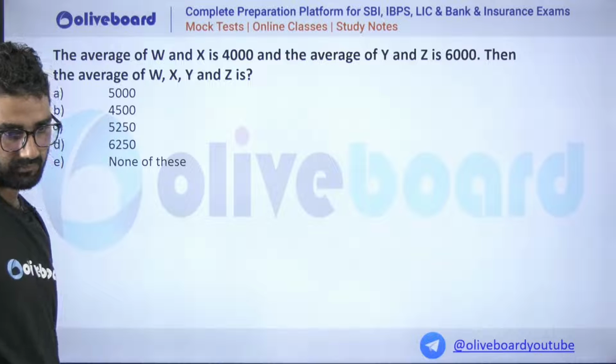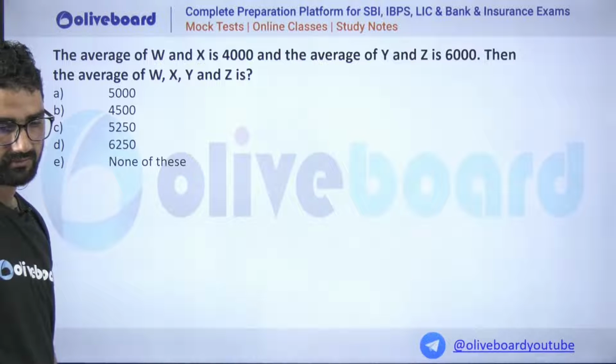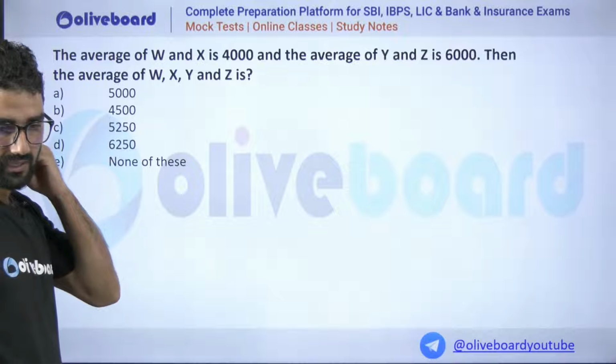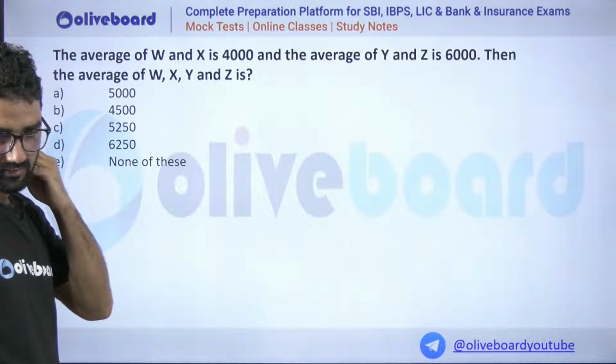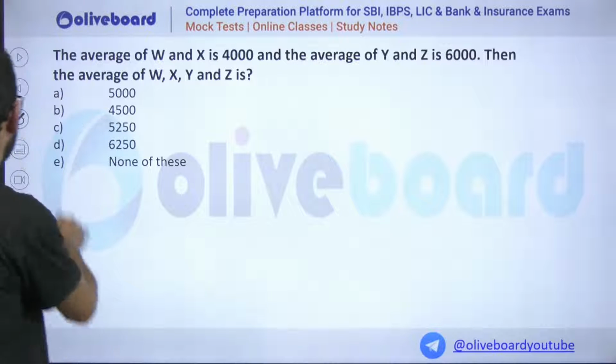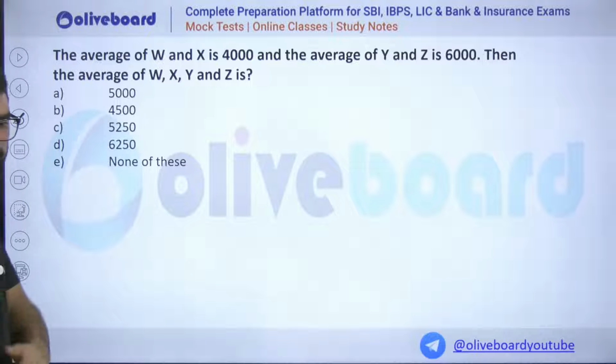Divakar, 5,000. Madhukar, 5,000. Option A, everyone. This question looks very easy for you. You have done great. Four persons have given the answer for this question. Going for the next question.